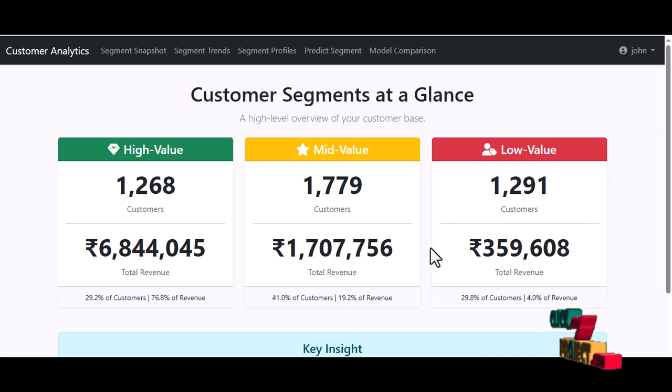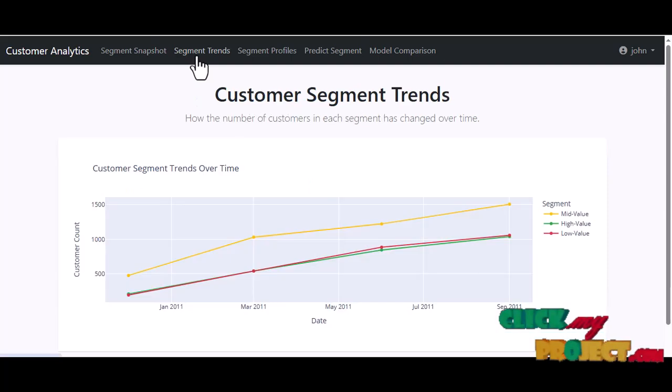This dashboard provides a high-level overview of the customer base, segmented into three distinct values: high value, mid value, and low value. Each segment displays the total number of customers and total revenue they generate, indicated in rupees. This at-a-glance view is designed to help businesses quickly understand customer composition and identify key areas for marketing focus. And then next, segment trend.